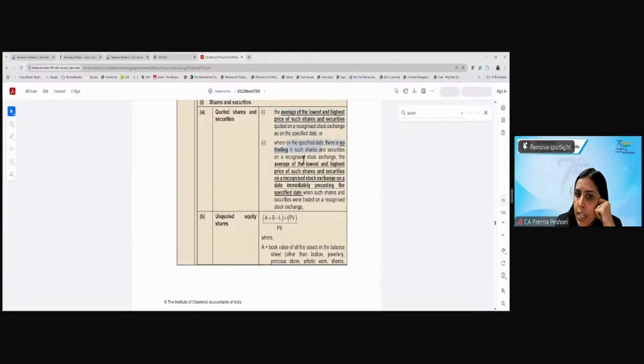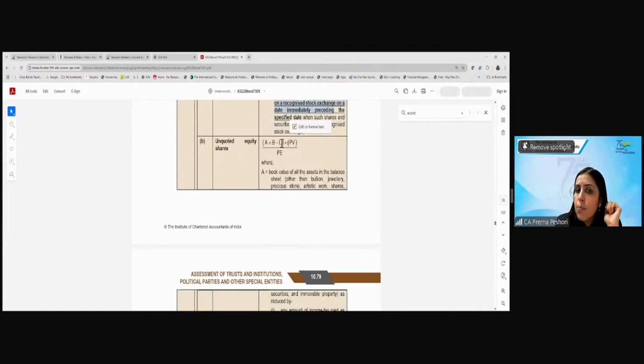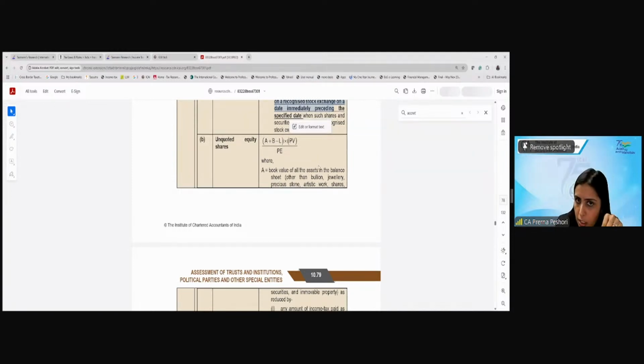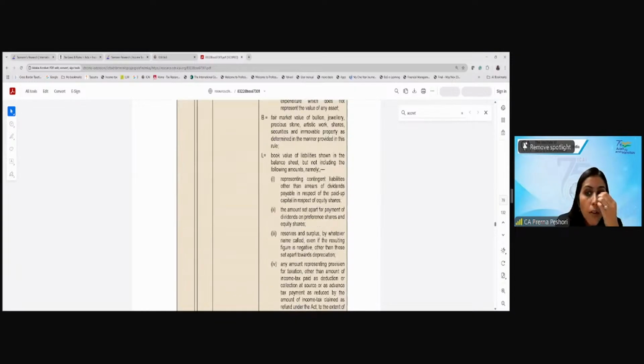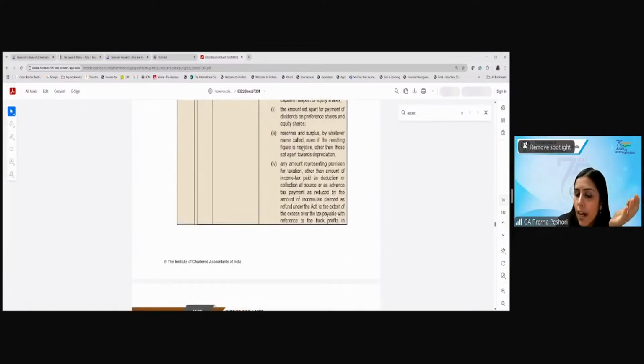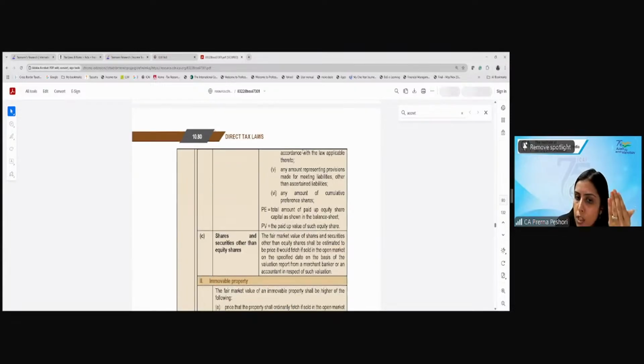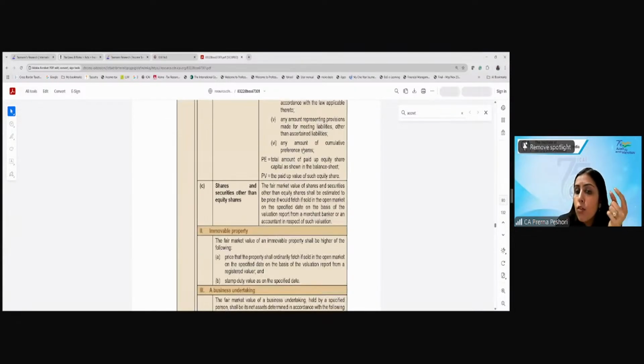Or where there is no trading, then the average of the lowest and highest on the RSE immediately preceding the specified date. For unquoted shares, the formula is (A plus B minus L) into PV divided by PE. A is the book value of all the assets of that company of which I am taking the shares, plus B is the fair market value of the bullion, jewelry, precious stone, and minus L is the book value of liability. PE is the total paid up share capital and PV is the paid up value of that equity share. And for other than equity share, it will be the market value.